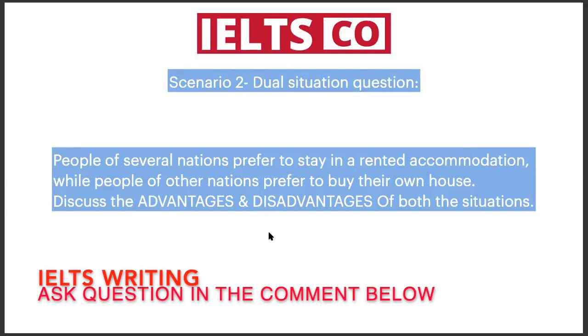Then whichever advantage you've written in the above paragraph, you'll write the vice versa case, which means you wrote the advantage of renting an accommodation in the above paragraph. Now you'll write the disadvantage in the second one. And you've written the disadvantage of own house, so you'll write the advantage of own house in the second paragraph. Vice versa case. Understood?